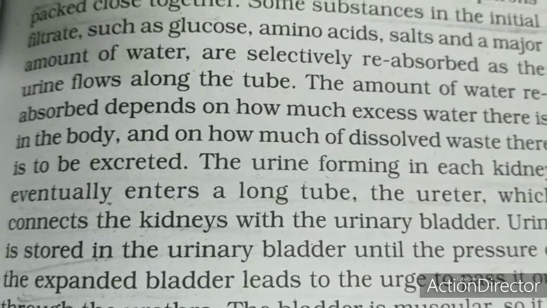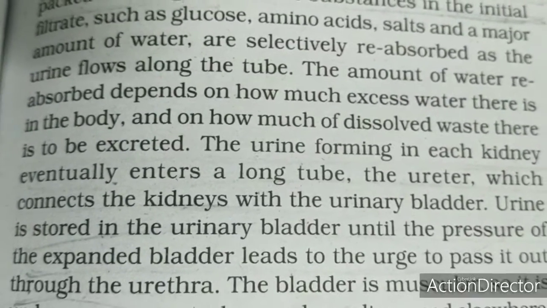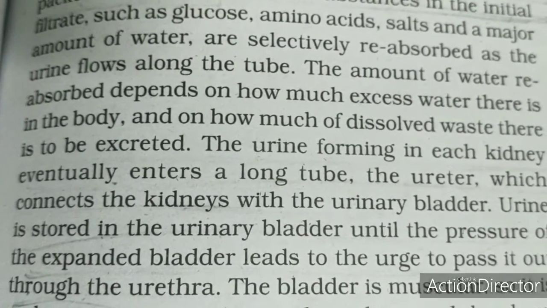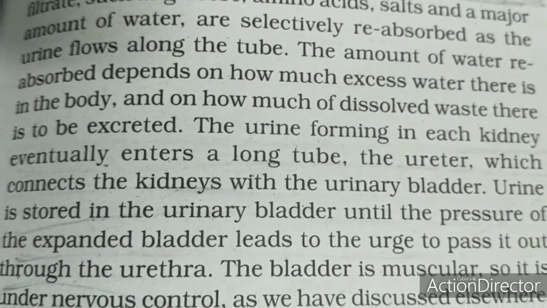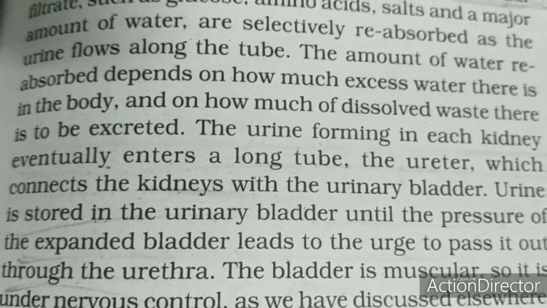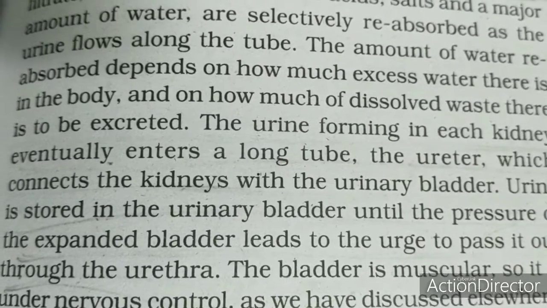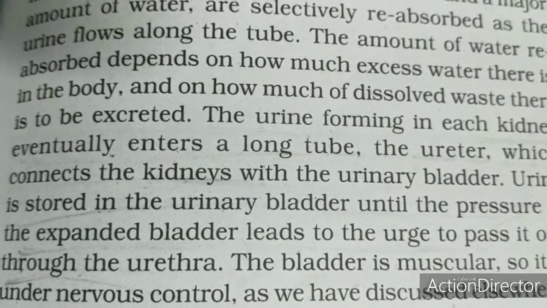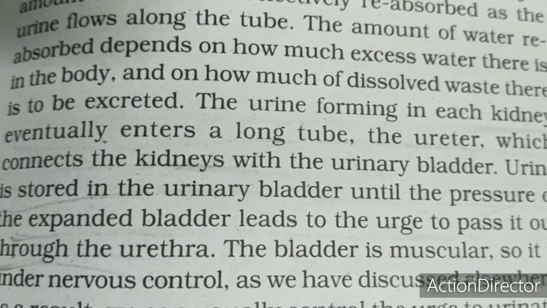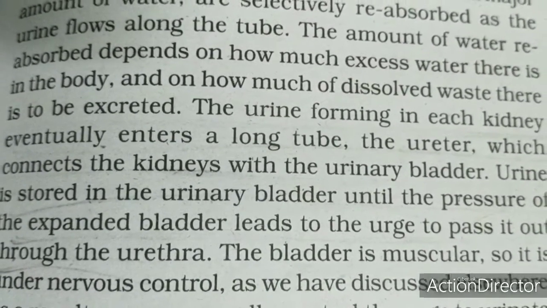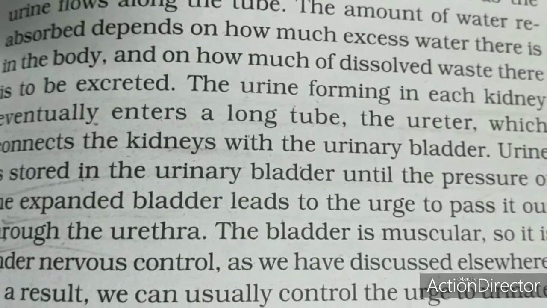The urine is stored in the urinary bladder until the pressure of the expanded bladder leads to the urge to pass it out through the urethra. So the urine collects in the urinary bladder until the bladder is full, and we feel the urge to pass it out through the urethra.